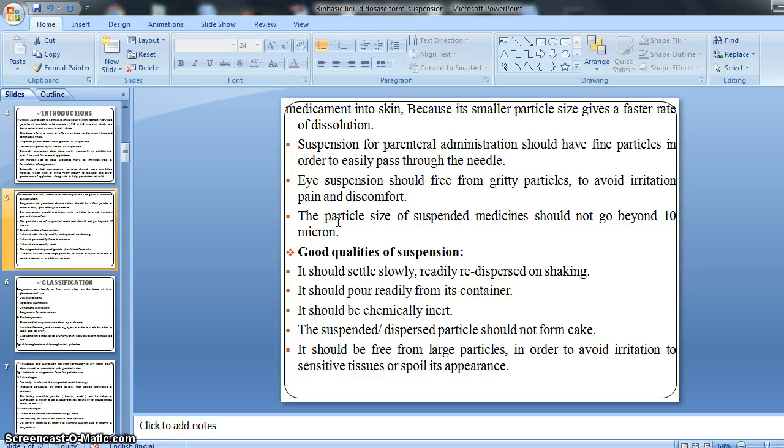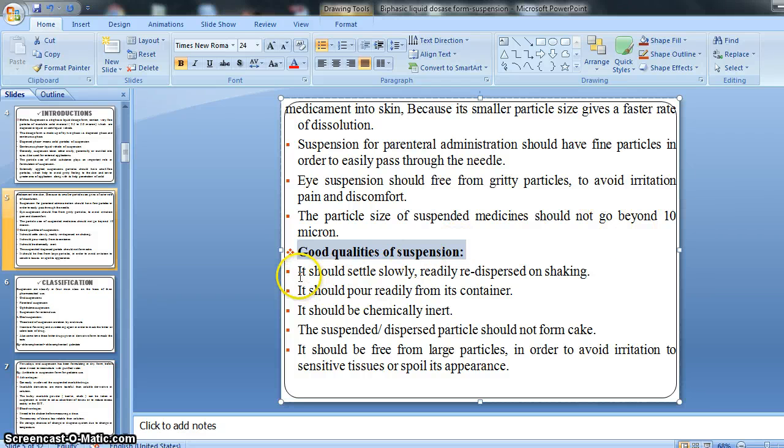And I also already told there are some good qualities of suspension, right? Means a suspension should possess some good qualities. If our suspension dosage form possesses any of these following qualities, then we call our preparation stable and of good quality, right? So let's see which those are.